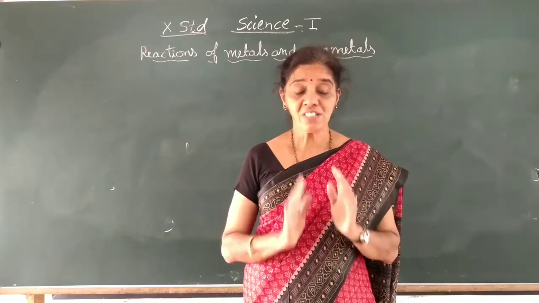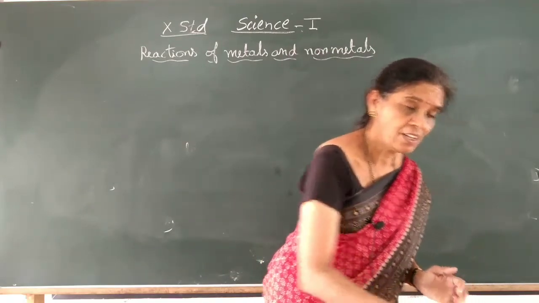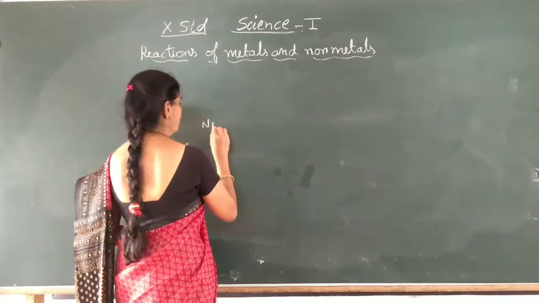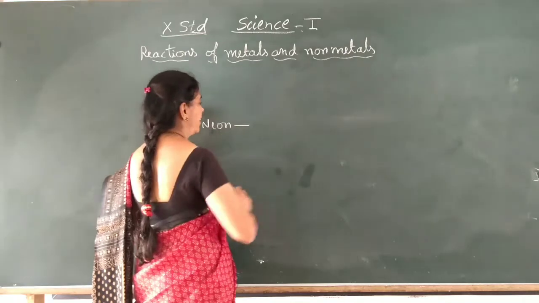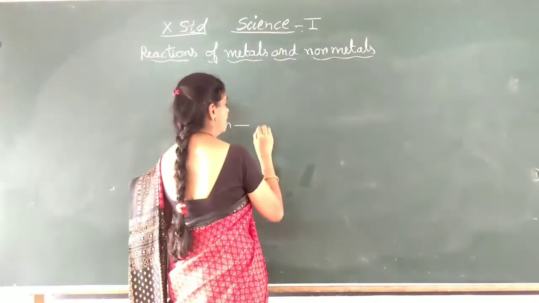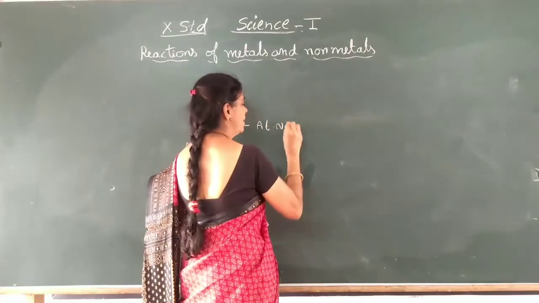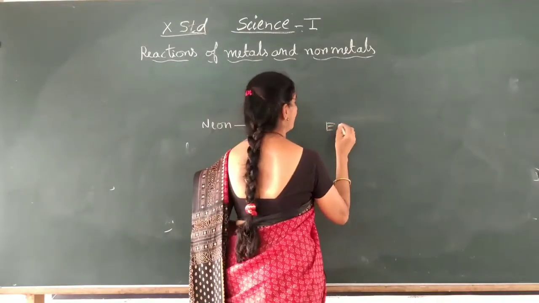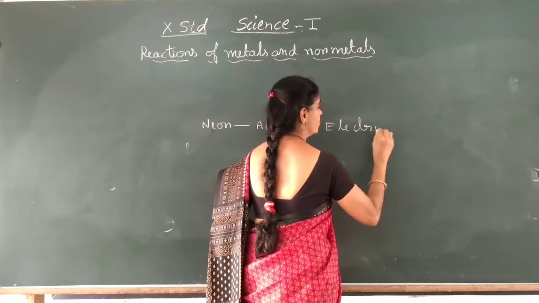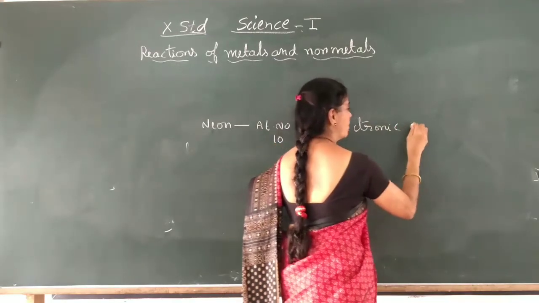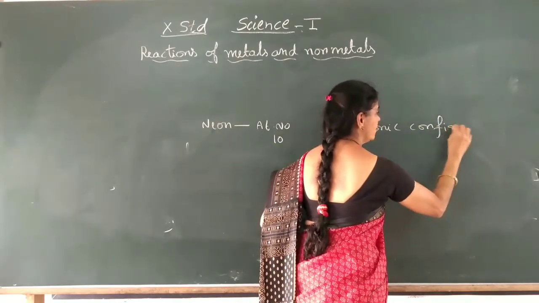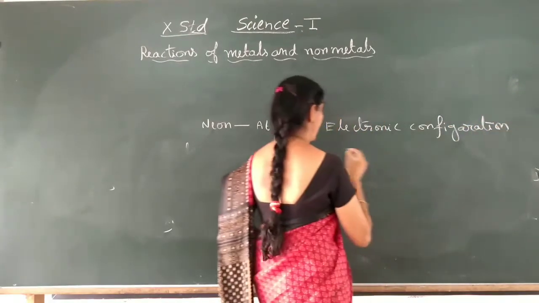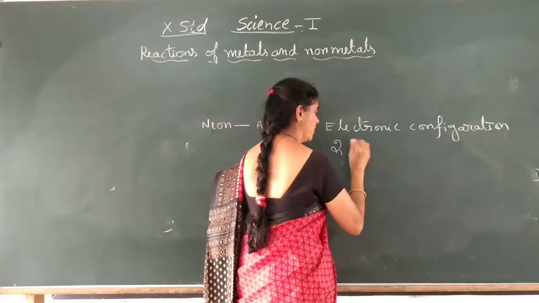Because if you see their electronic configuration, for example, neon: atomic number 10, its electronic configuration is 2, 8.